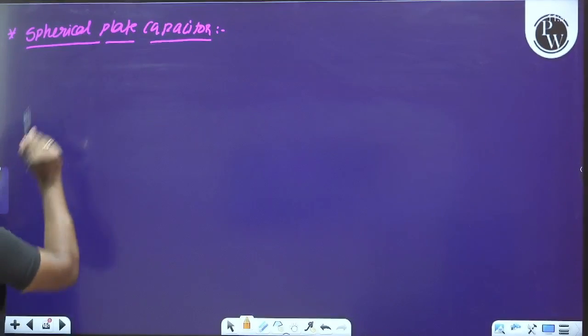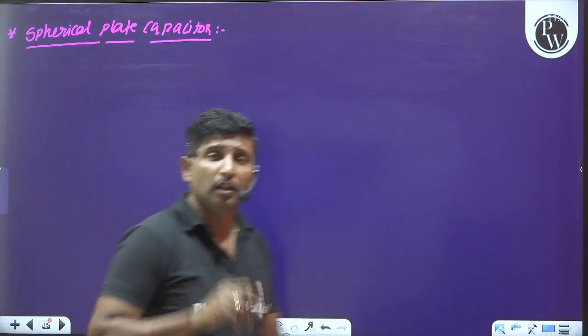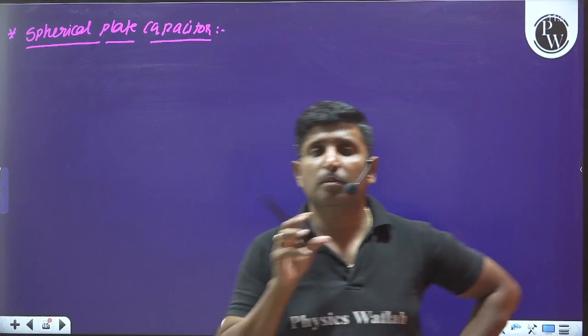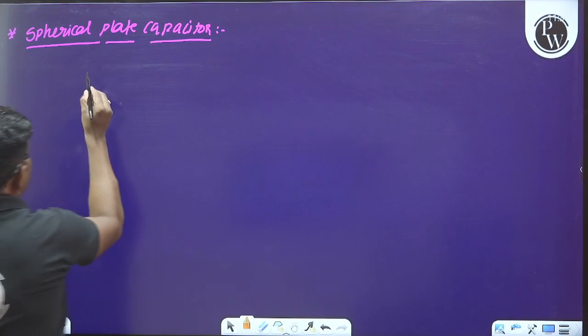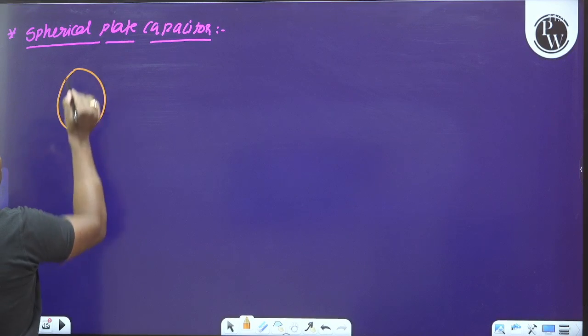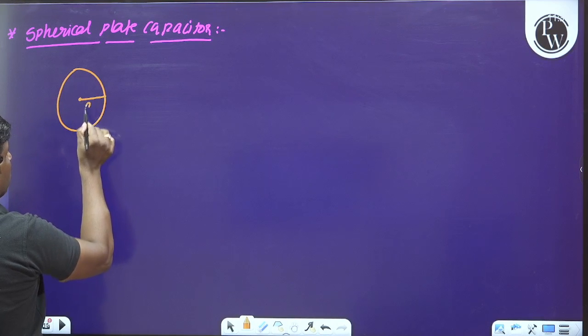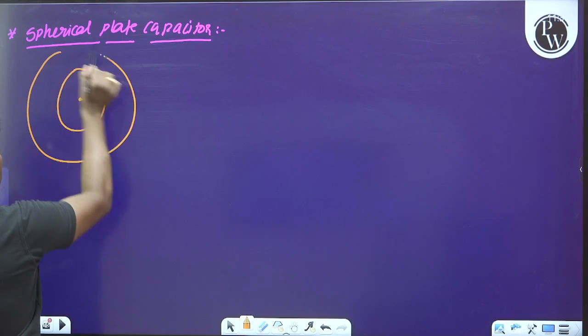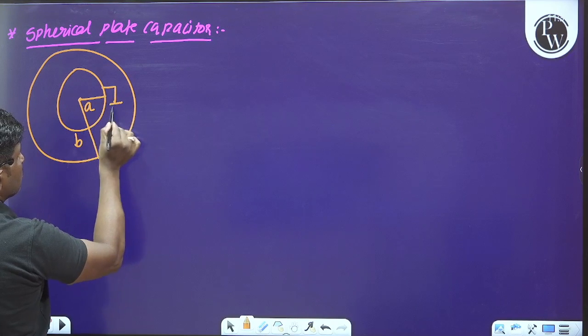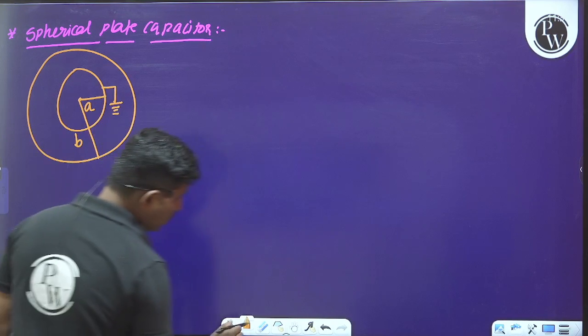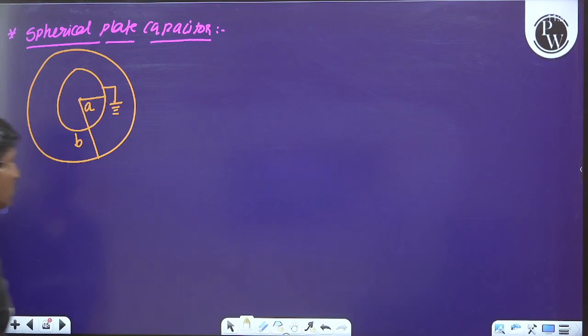In this capacitor, each plate will be in the shape of a sphere. Let us consider one spherical plate having the radius A, and another spherical plate having the radius B, and the inner plate is grounded. Then what is the capacitance of this capacitor?